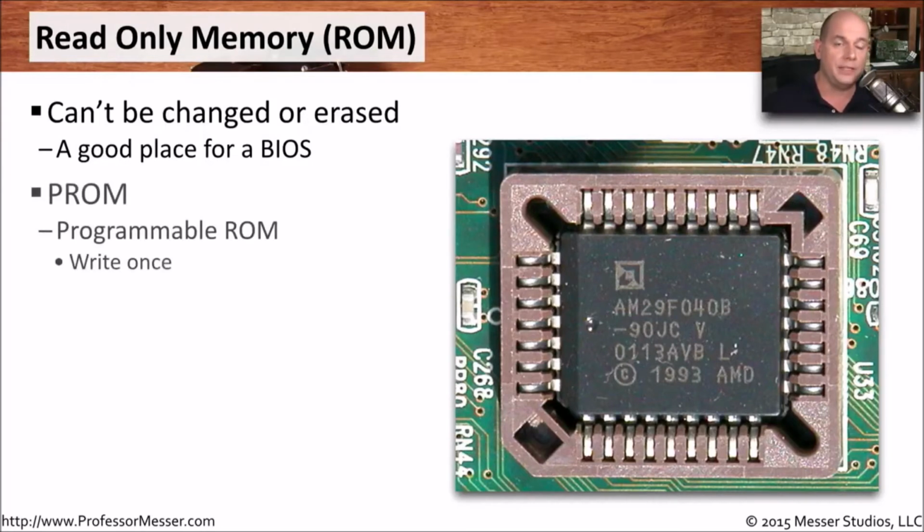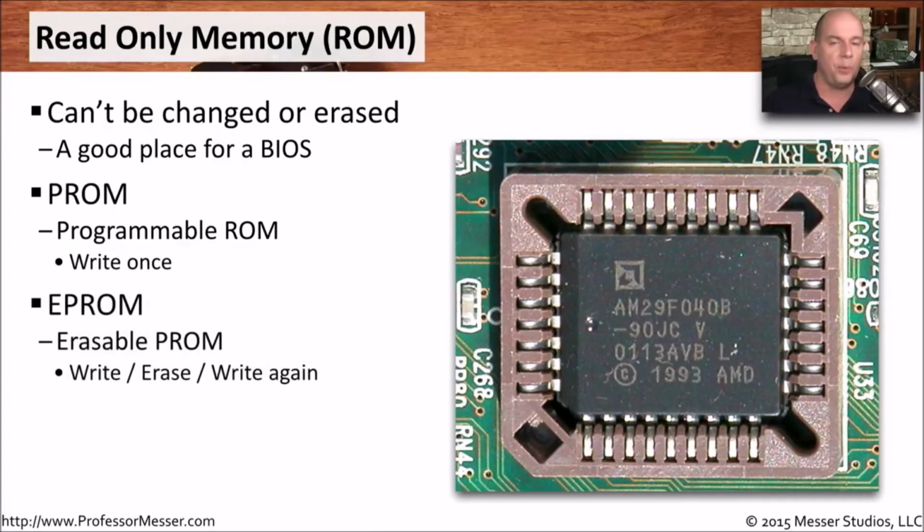There are different kinds of read-only memory. One kind is a PROM, that stands for programmable read-only memory. This is where an engineer might write code to a chip one time and place that chip inside of your computer. So it is a read-only memory that is initially programmable. We also have an EPROM. This allows us to take that programmability of the read-only memory and erase everything and write over it.